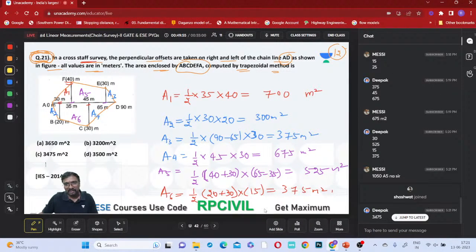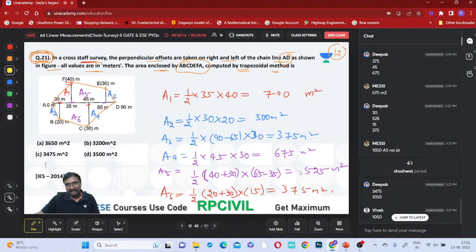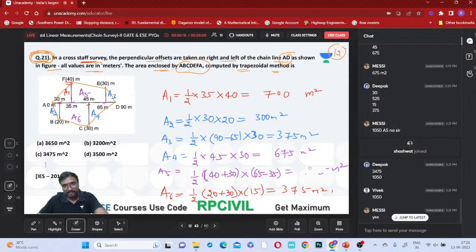A5 is 1050 or 525, everyone? Half into the sum of these parallel sides into the distance between the parallel sides. I think 1050. Yes, somebody might have calculated it wrongly, they might have forgotten the two. Okay, 1050. So how much is the total?